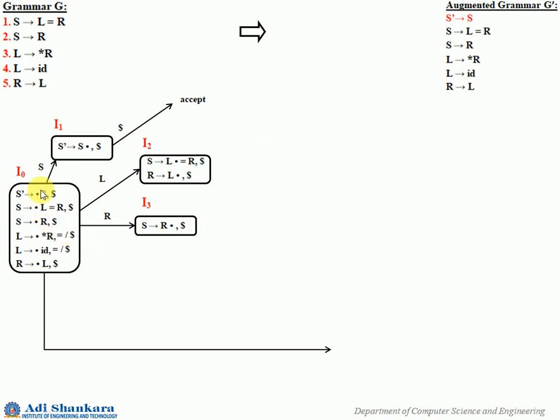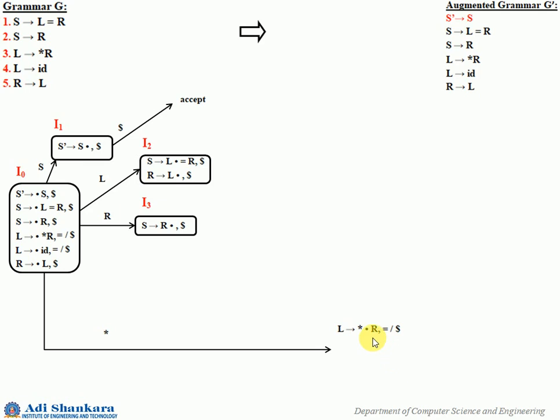Now S, L and R are over. Now we have to consider the star terminal transition. Okay, so here it is indicated, the transition. So what happens when the star transition comes? L gives star dot R, and the look aheads have to be transferred as it is. So here we have two look aheads, so both of them have to be indicated. See, L gives star dot R comma equal to $.